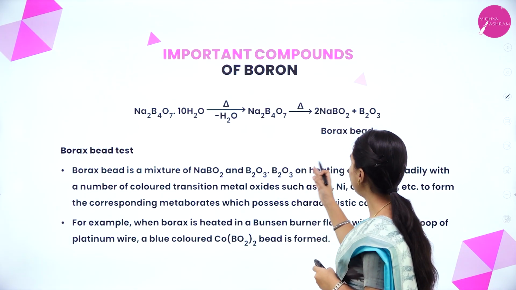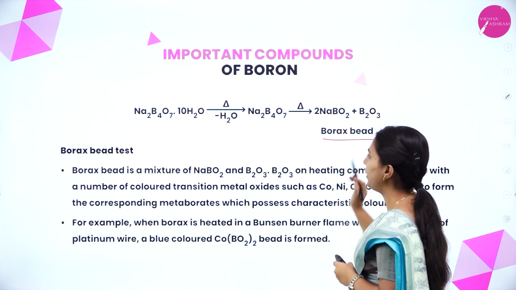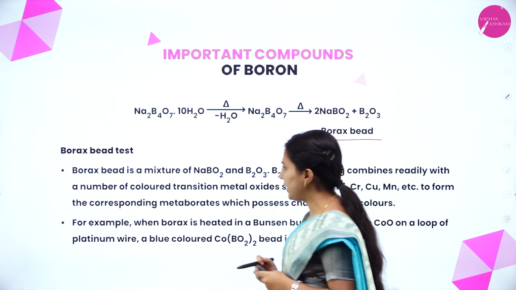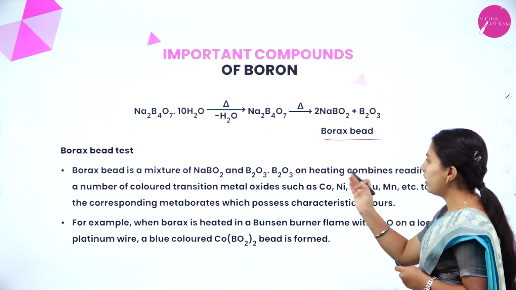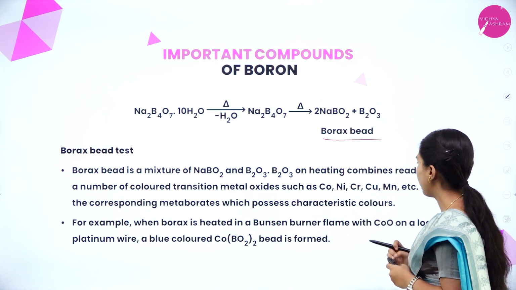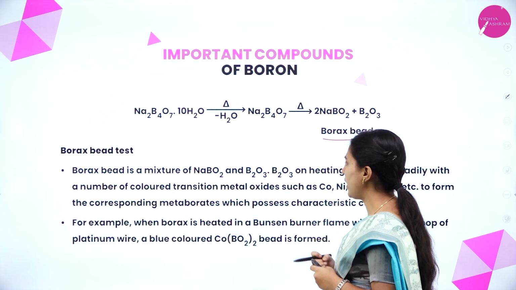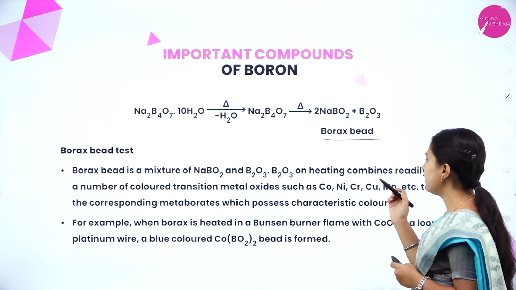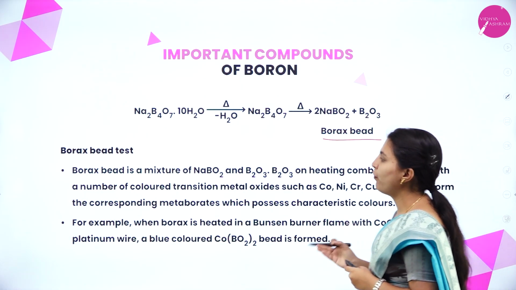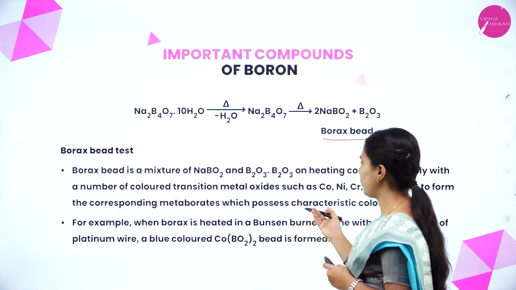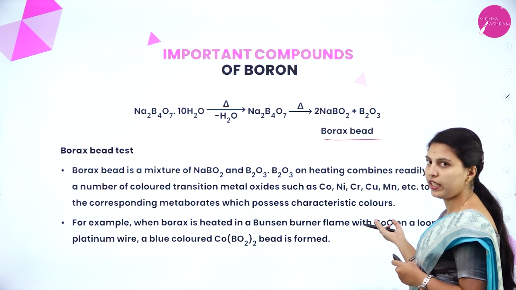See here, after complete heating, what borax bead will form. Borax bead test. Borax bead is a mixture of sodium metaborate and boric anhydride. On heating, it combines readily with a number of colored transition metal oxides such as cobalt, nickel, chromium, copper, manganese, etc. to form the corresponding metaborates which possess characteristic colors.